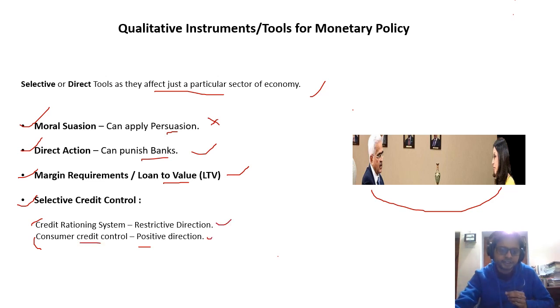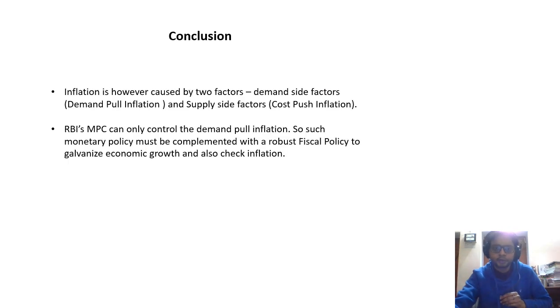The next one is the restrictive direction. That is the credit rationing system. It also comes under selective credit control, in which RBI gives loans to various departments, various sectors. For a particular sector X, it will restrict, not crediting that particular sector. That is called the credit rationing system. So these are all the qualitative instrument tools, which are not very important in UPSC, but the quantitative tools are very important, which we talked about in the previous slide. Especially repo rate and open market operations are very important.